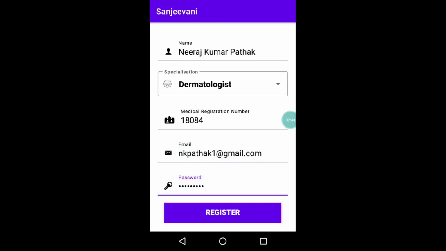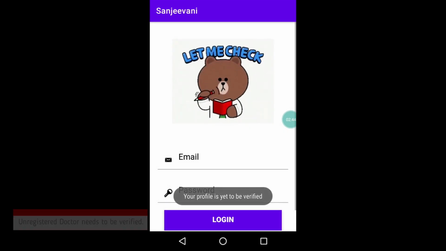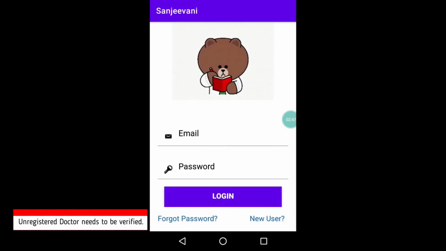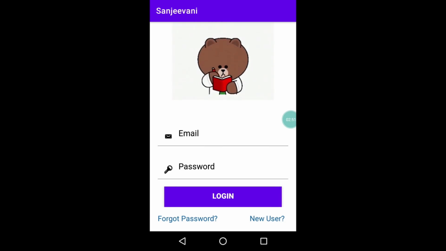And once I hit register, this time when I try to log in, it gives us a toast saying your profile is yet to be verified. This means that from the backend, the profile of this person has not been verified yet, and so he is not allowed to log in to the system, and he hasn't been classified as an eligible doctor yet.